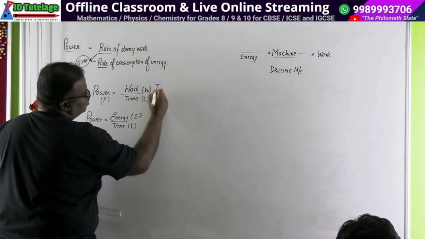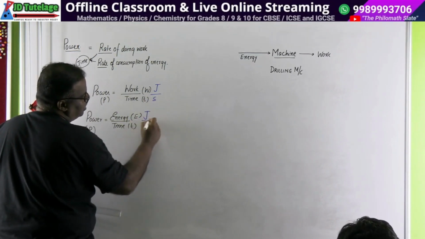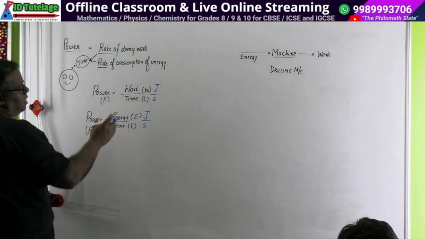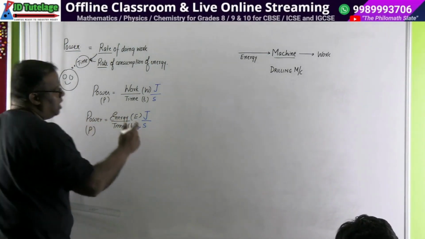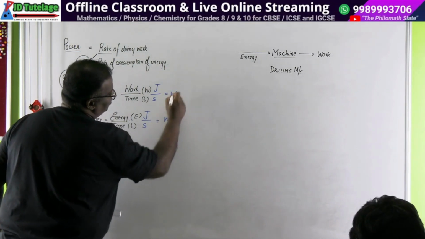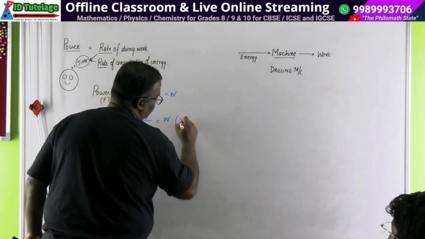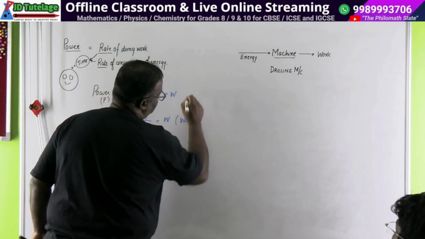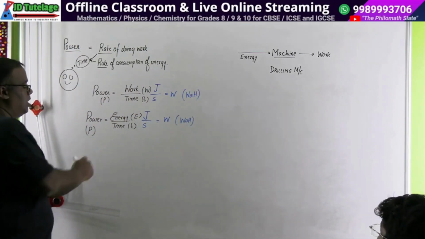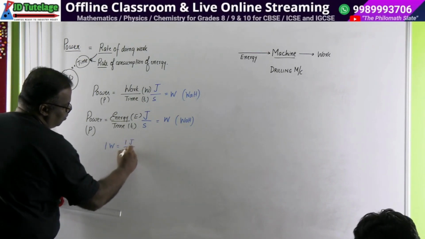Work is measured in joule, energy is measured in joule, time is measured in second. So joules over second is power and the name for this is watt. आप जो बोलते हो ना मेरा 45 watts का चार्जर है, W stands for watt and watt comes from the name of James Watt. वहां से watt का नाम है, जैसे W कहते हैं. So 1 watt is equal to 1 joule over 1 second.